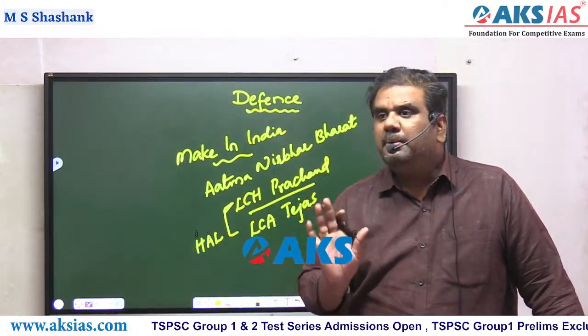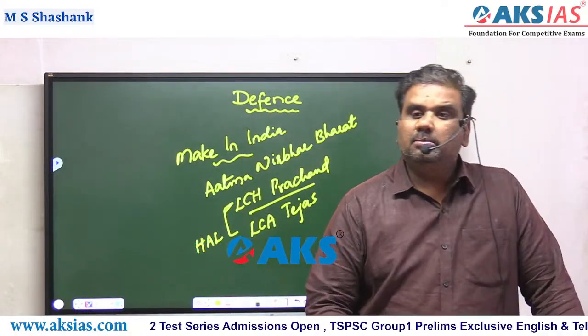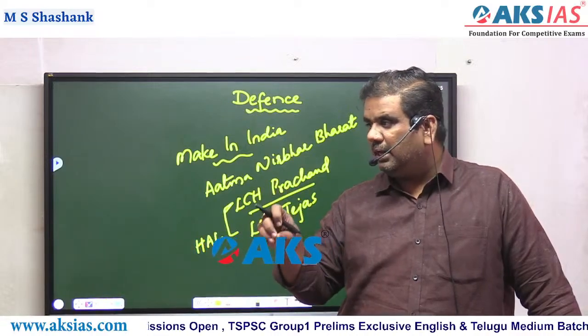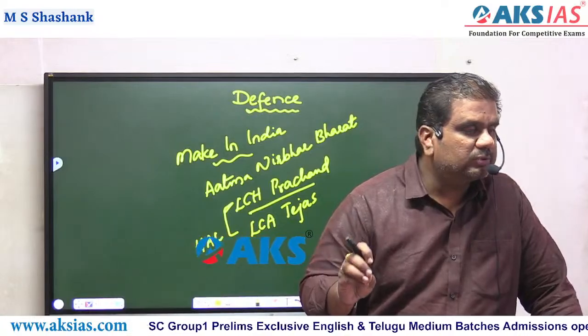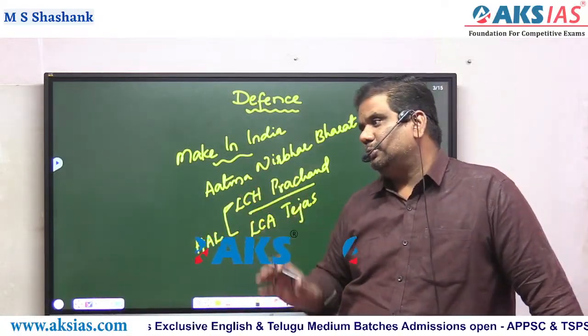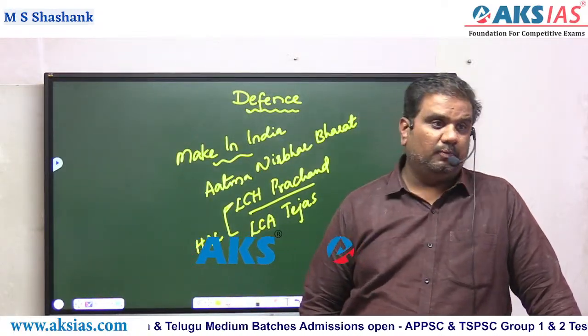He will not be affected by the radiation. At the same time, a person sitting inside the cabin of Prachand is safe from all types of chemical as well as biological weapons.